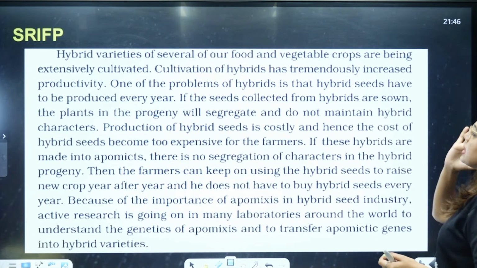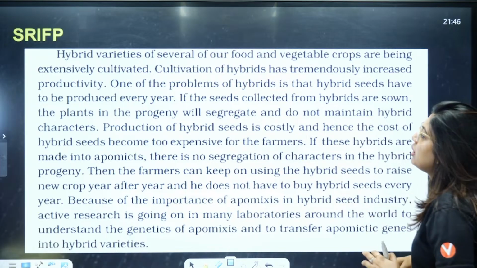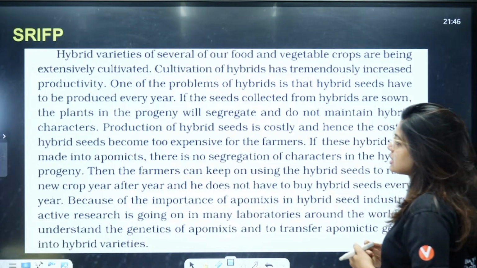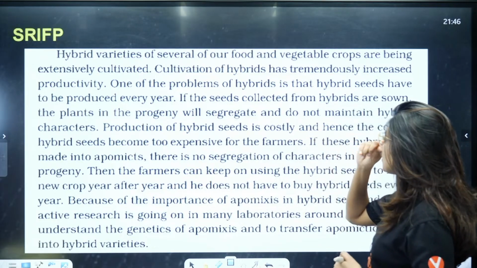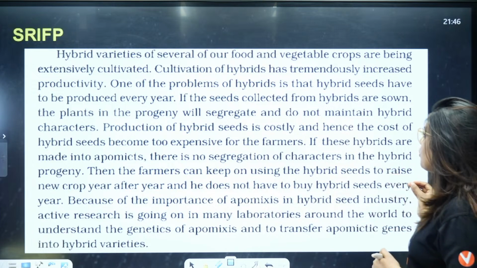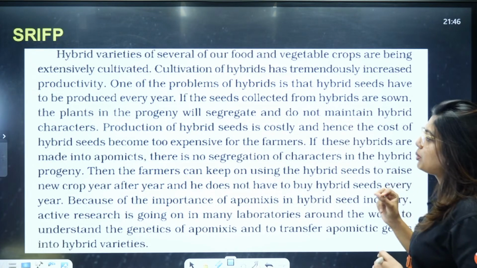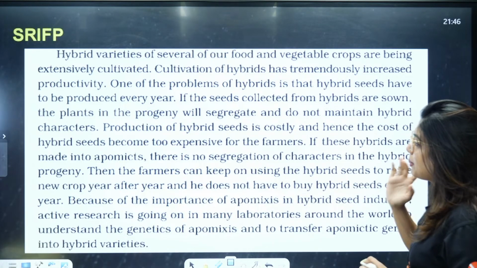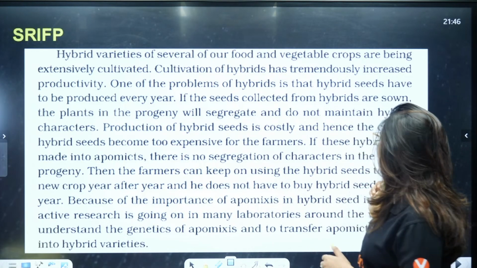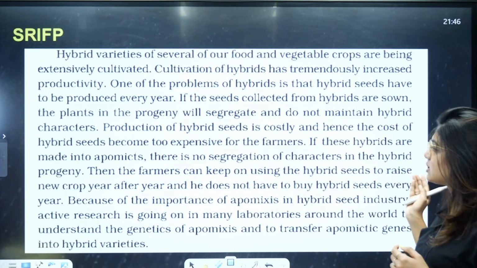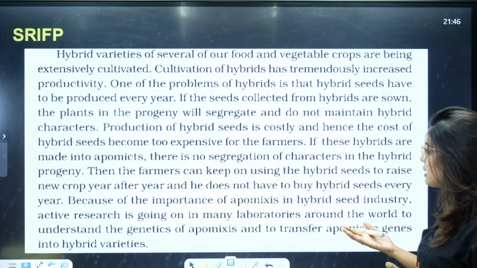Hybrid varieties, so we are coming to an end of the chapter. Hybrid varieties of several of our food and vegetable crops are being extensively cultivated. Cultivation of hybrids has tremendously increased productivity. One of the problems of hybrids is that hybrid seeds have to be produced every year. If the seed collected from hybrids is sown, the plants in the progeny will segregate and do not maintain the hybrid characters. Production of hybrid seeds is costly, hence the cost of hybrid seeds becomes too expensive for the farmers.